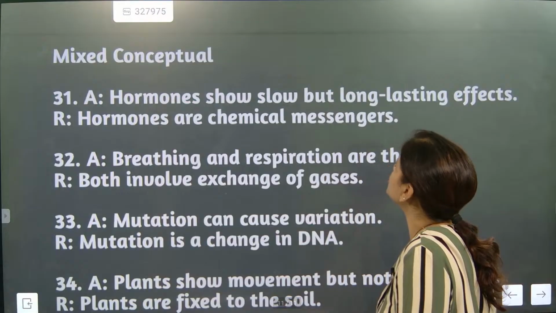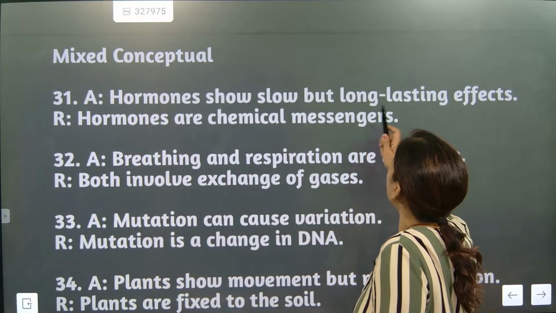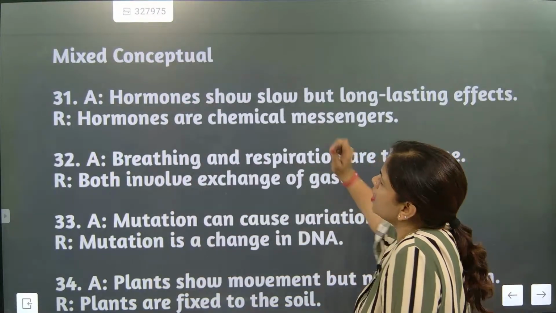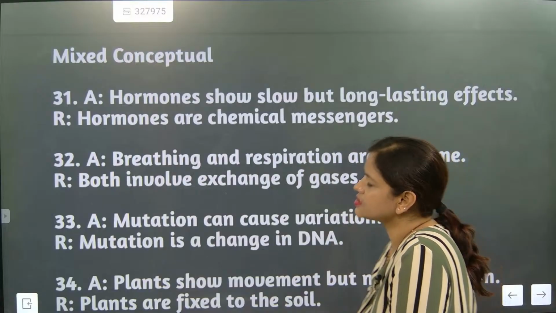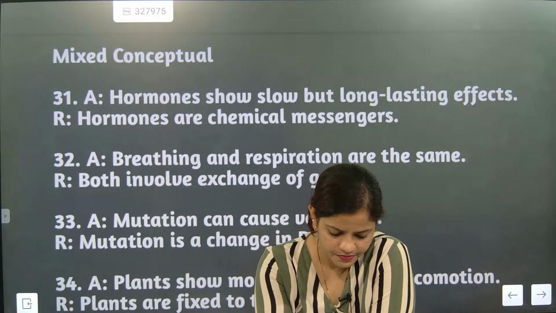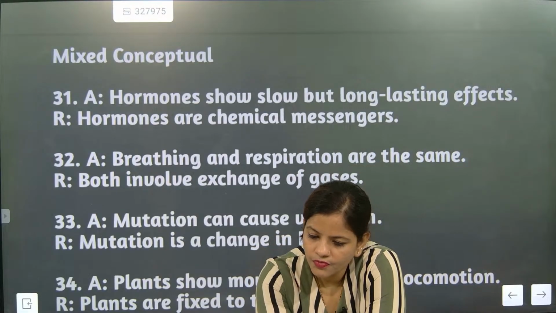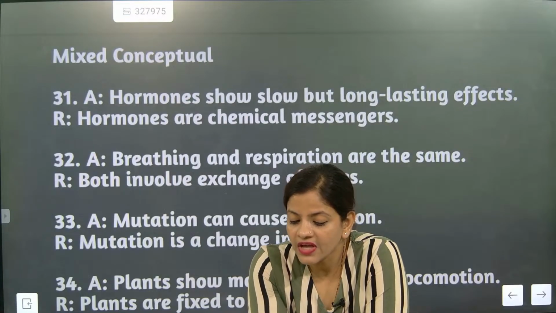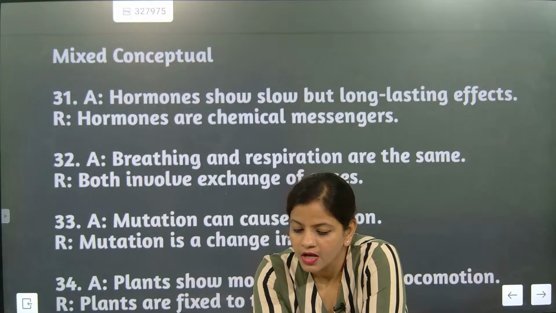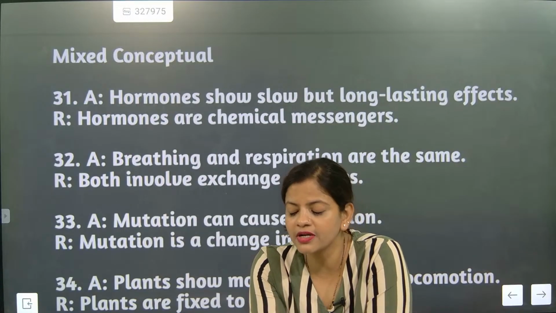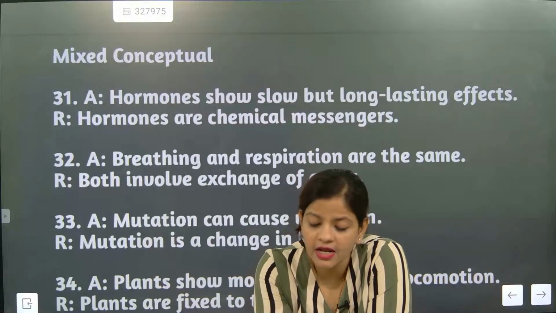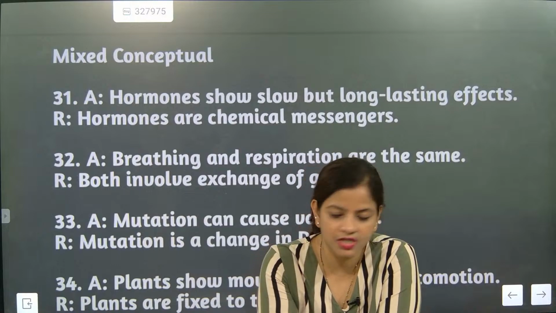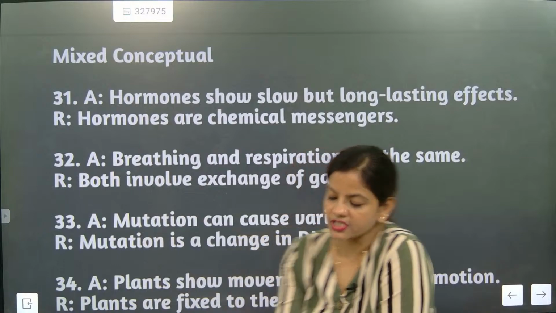A hormone shows slow but long lasting effect. Hormones are chemical messengers. Come on, go for it. Wait. Don't ask, don't tell them. Let them do it on their own. Yes, the correct answer is A. So hormones show slow but long lasting effect and hormones are chemical messengers. So chemically they are getting transferred.